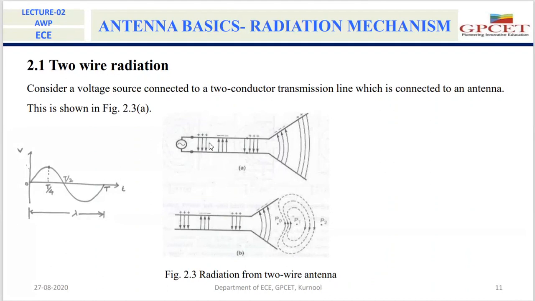Once again I'll repeat: when we apply this voltage source to the two conducting wires, because of this applied voltage there will be an electric field. These lines indicate the electric field.